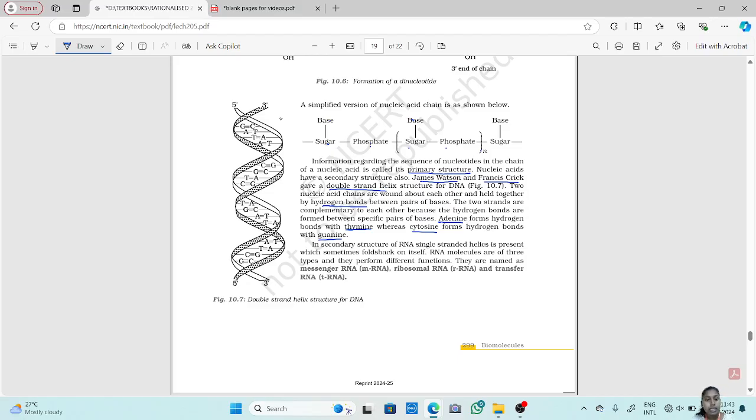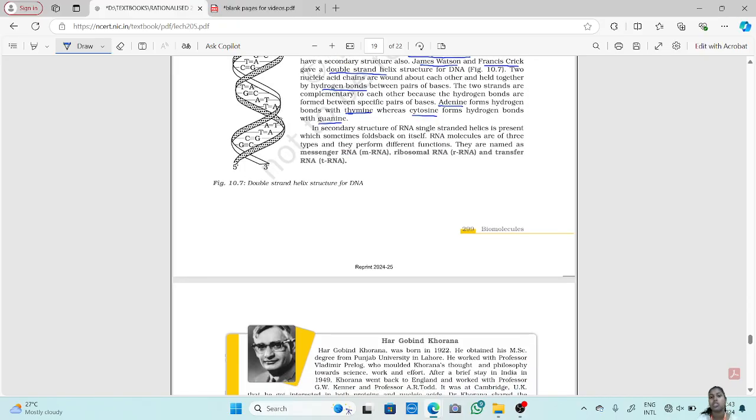Got it? Now, in the secondary structure of RNA, a single-stranded helix is present, which sometimes folds back on itself. Okay, but RNA doesn't have a double helix secondary structure. It has only a single strand, but it folds on itself.